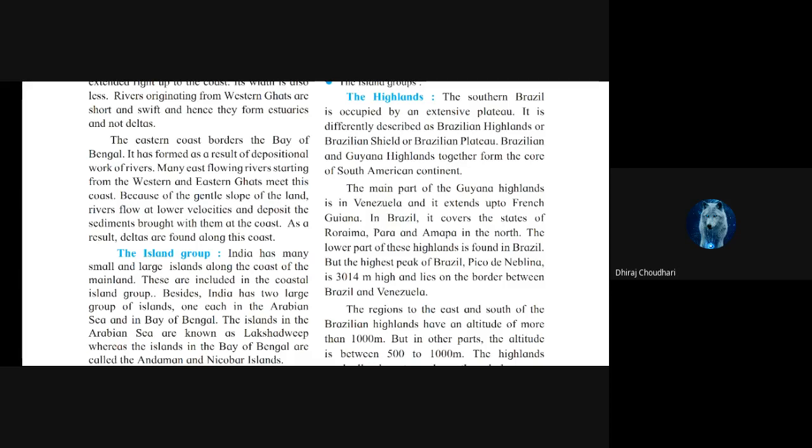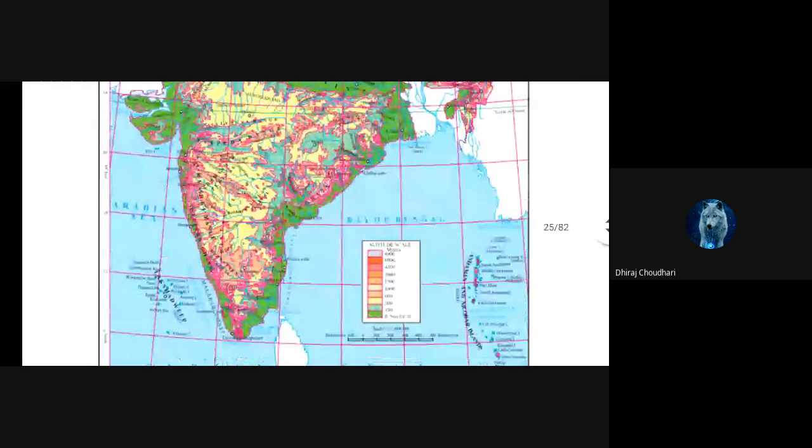So all these rivers meet this coast, meaning the eastern coast. Because of the gentle slope of the land, rivers flow at lower velocity and deposit the sediments brought with them at the coast. Now see, here the slope is less, so the rivers also flow slowly. When the rivers are slow, they deposit the soil they brought along here. The sediments they brought get deposited and settled. As a result, deltas are found along this coast. So you see deltas formed here.